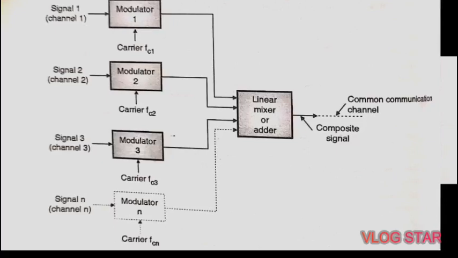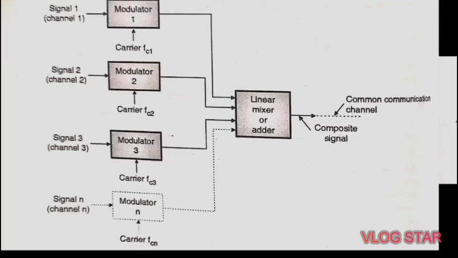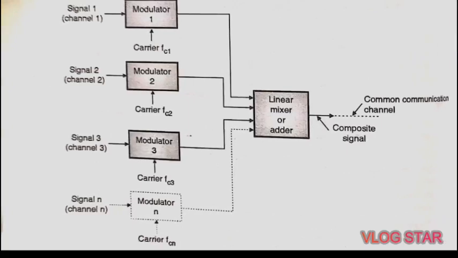Here let us see first the frequency division multiplexing. FDM is based on the concept of sharing the bandwidth of a communication channel. The signals which are to be transmitted simultaneously will each modulate a separate carrier.